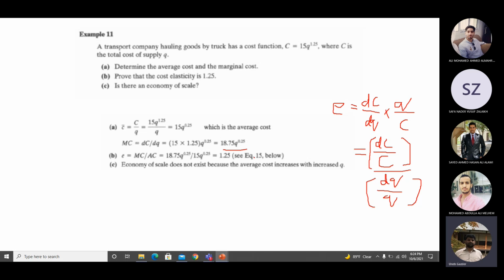Okay, so MC we already have the equation, AC we already have the equation. We just plug in the values of the equation. So Q will be cancelled out. 18.75 upon 15 will give you 1.25. So this is the elasticity.